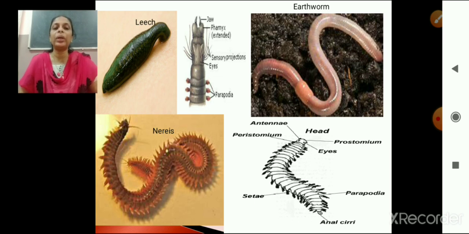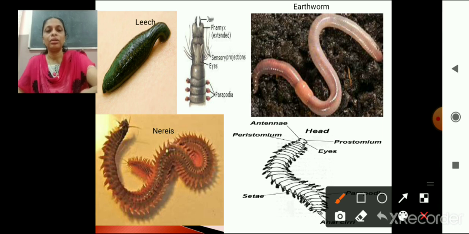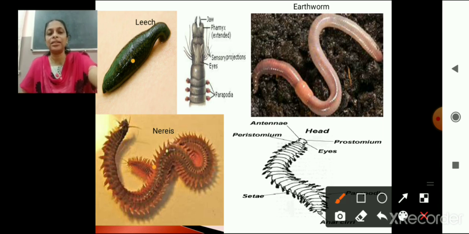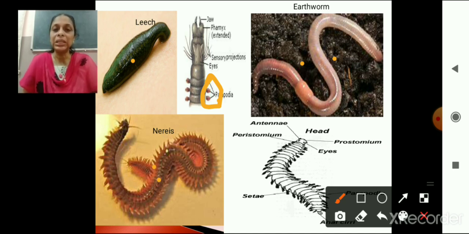So in the next picture here, you can see the first one is the leech, right? This one is leech, and this is Nereis, and this is earthworm. Okay, so here you can see in this diagram three structures. Can you see here three structures? These three structures, these are the parapodia. Here also you can see parapodia. Okay, so Nereis possesses parapodia, that is, parapodia help in swimming. Hope it's clear. Yes or no?